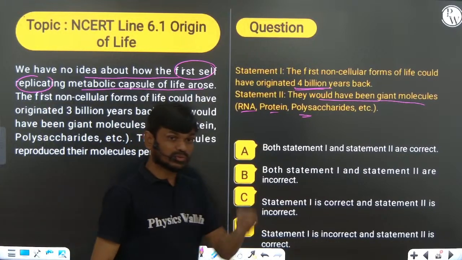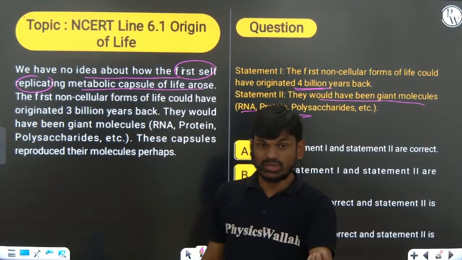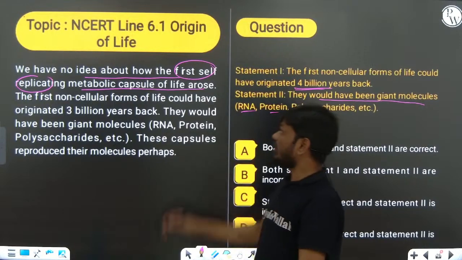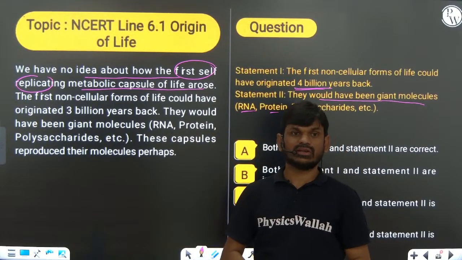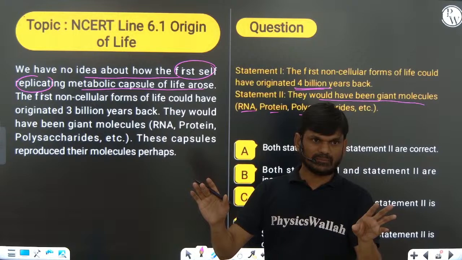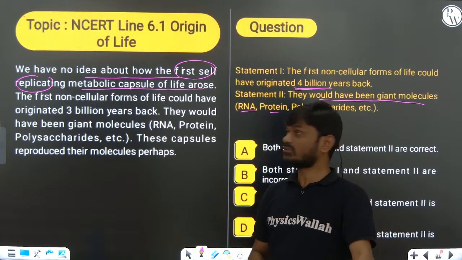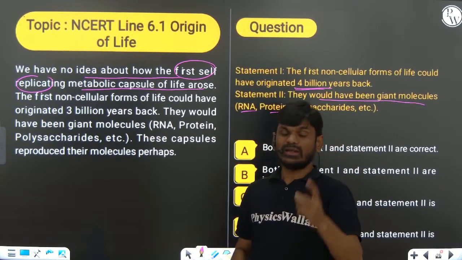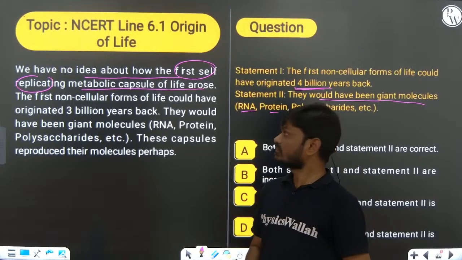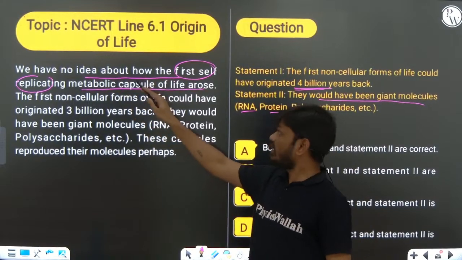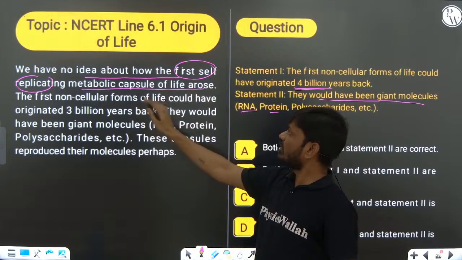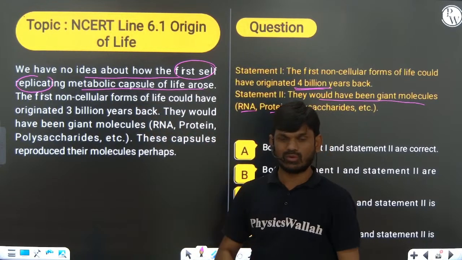That means we have no idea about how the self-replicating metabolic capsule of the cell originated. Sometimes they will ask you to identify the correct statement: we have an idea about how the first self-replicating metabolic capsule of life arose? No, we don't have any idea.